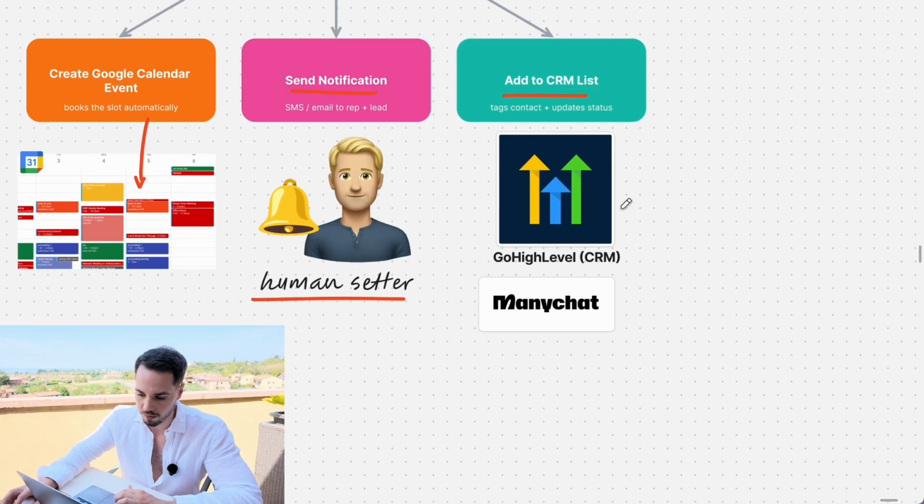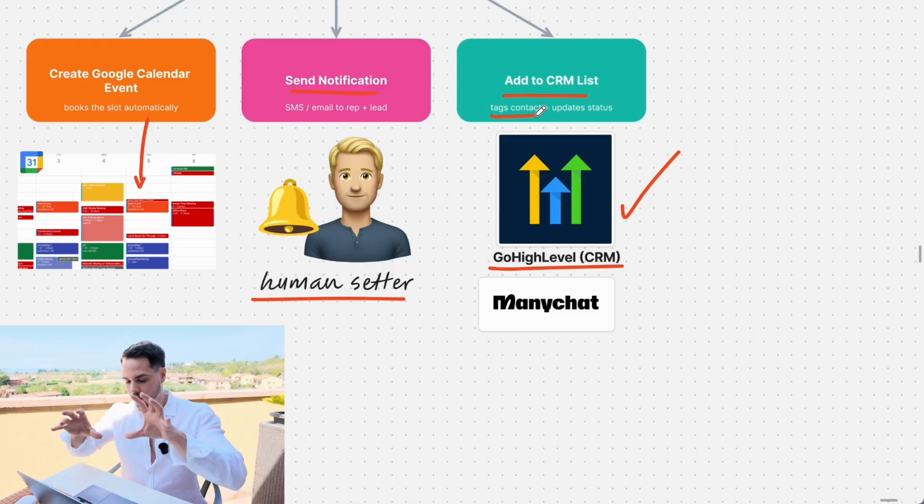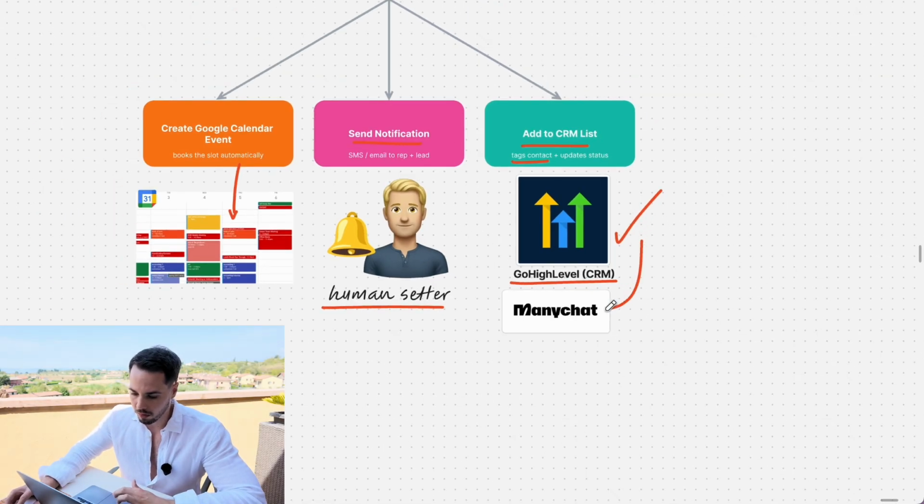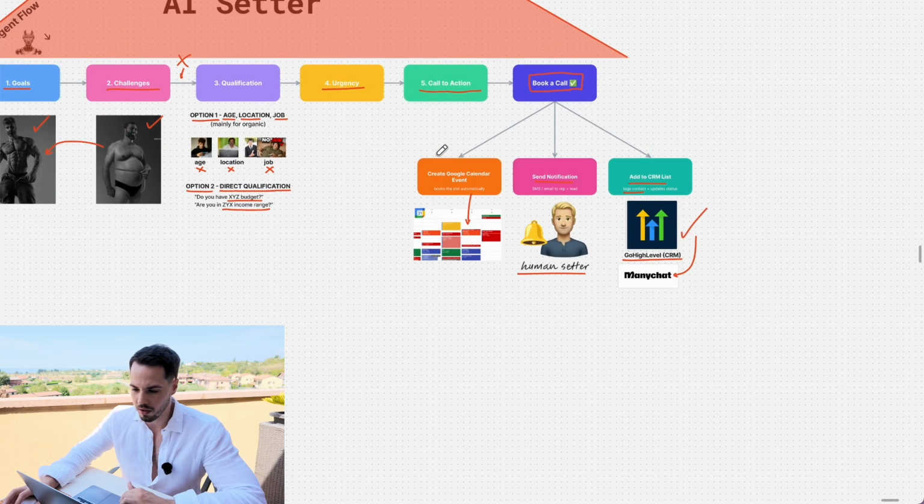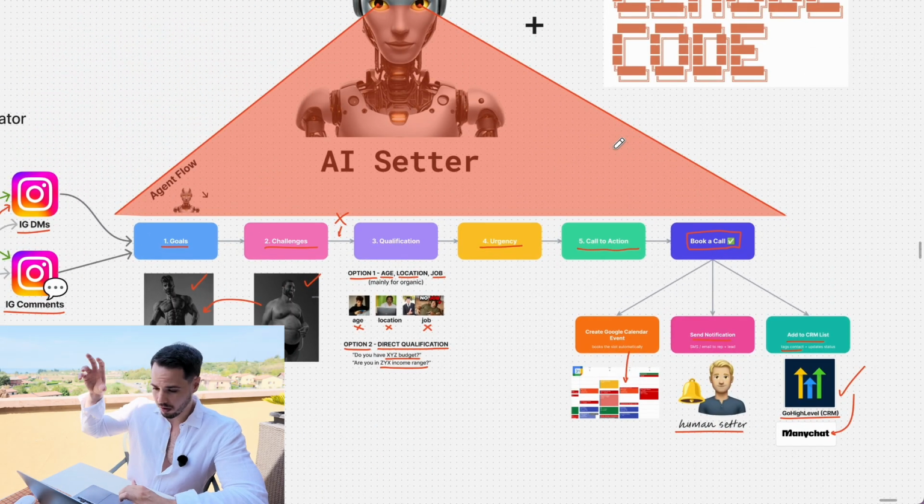and then of course add to CRM, which is for now mainly Go High Level is what we use. Add the tag, create a smart list with the calls booked, and then maybe even connect to ManyChat if that's what you use, but mainly it's GHL. So that's what the AI setter does. That's the whole conversation it runs.